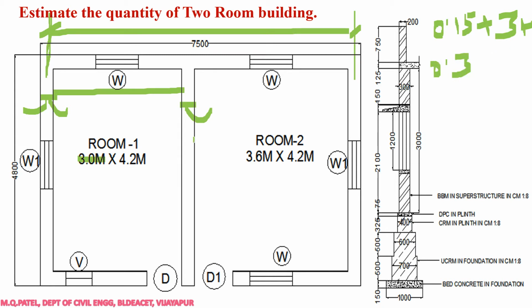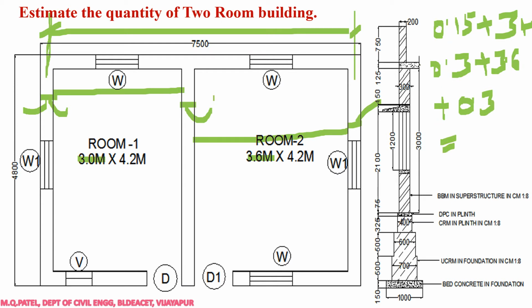Next, the remaining length we take. This length is how much? 3.6 plus 3.6. Then next, here we have the total wall of 300 mm, but I want only half the distance. So therefore this is plus 0.3. This is plus 0.3, right? So this has to be added. All these things have to be added.